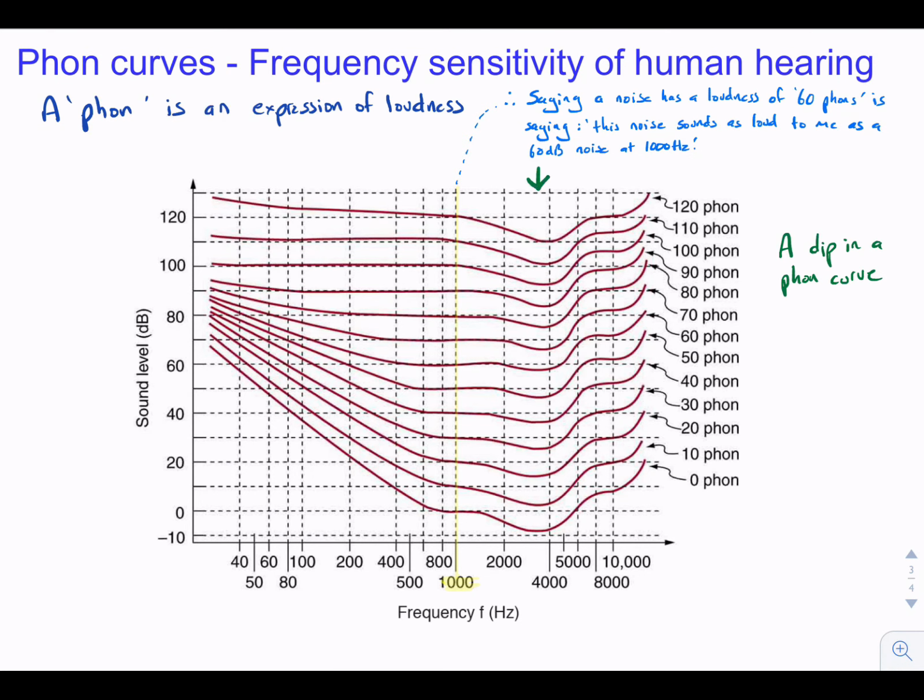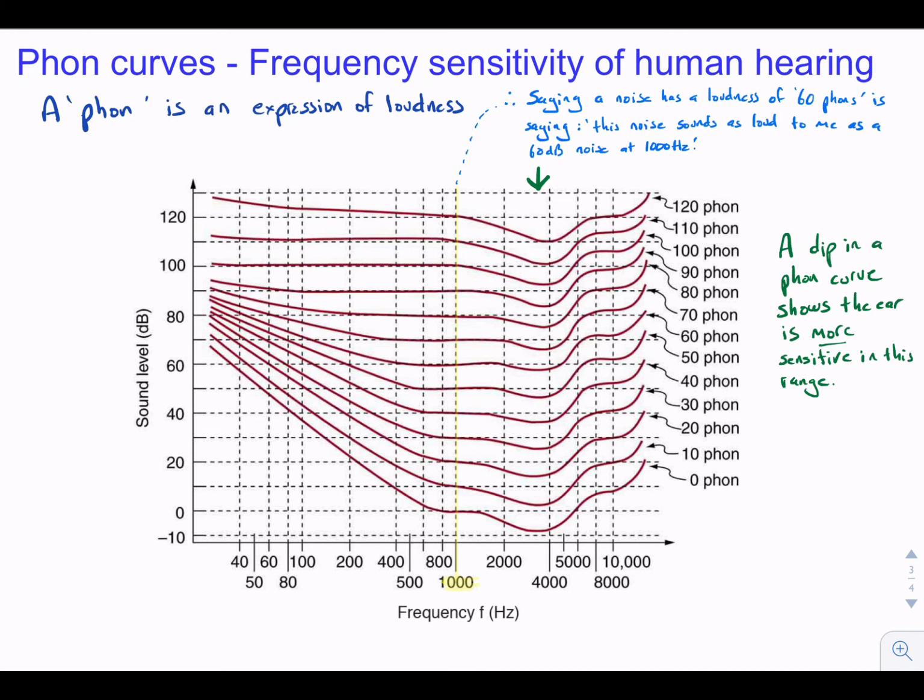So a dip in the phon curve, like this here, means that the ear is more sensitive at this frequency range. There is a clear dip in the range of 2 to 5000 Hz, with a peak sensitivity around 3.5 to 4000 Hz. This is actually associated with the anatomy of our ear.